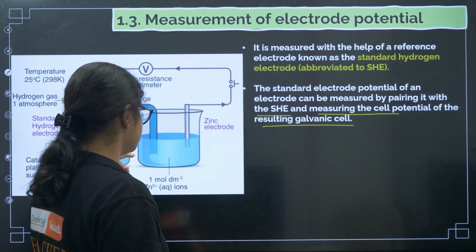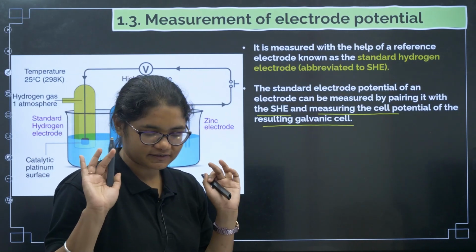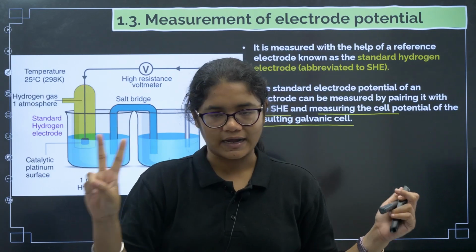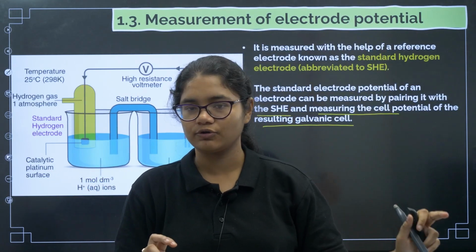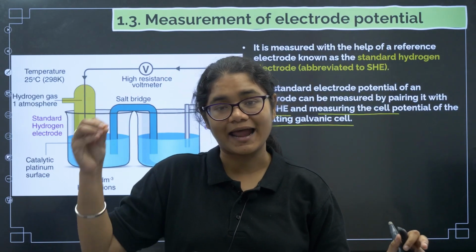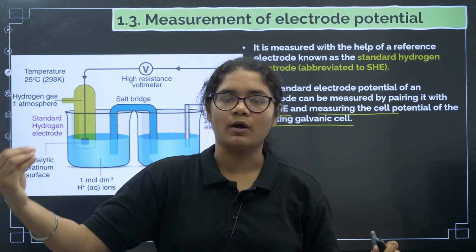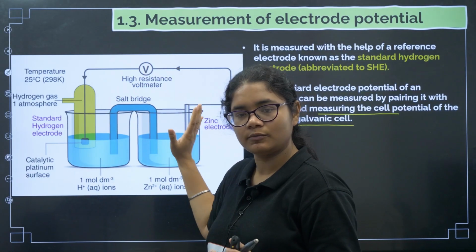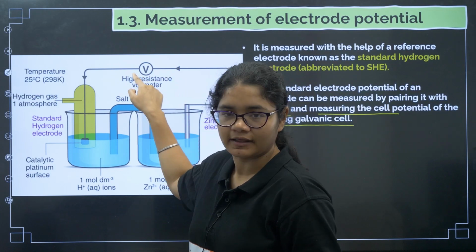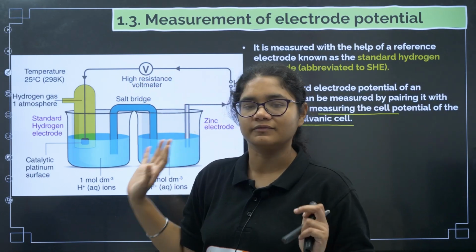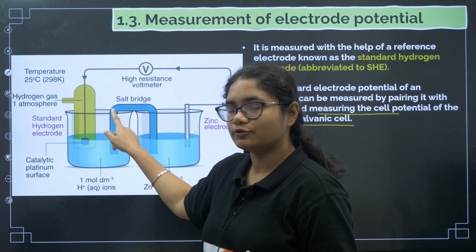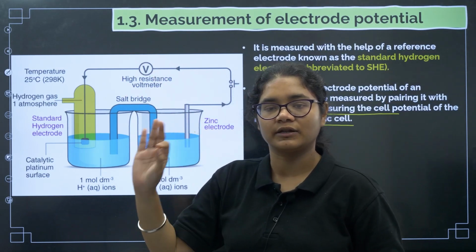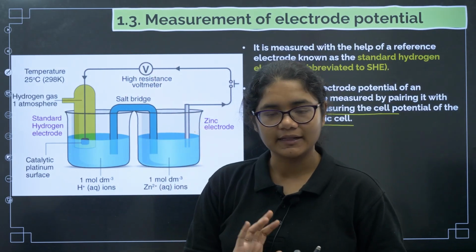I will come back to this, but just remember now that we are taking two containers. On one side we take the hydrogen electrode, on the other side the electrode whose potential you want to measure. Then the voltmeter will tell you the difference between these two potentials, and the answer that comes here will be the electrode potential of the zinc. Because this is assumed to be 0, whatever value comes here will be the electrode potential of the zinc. Getting this point?